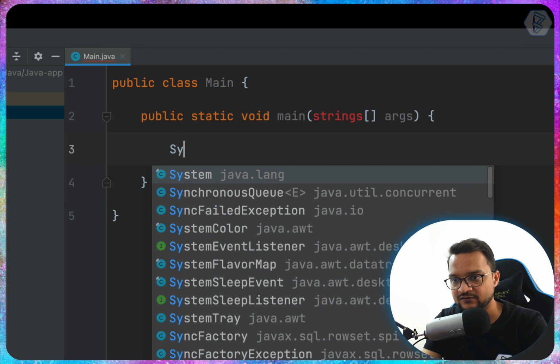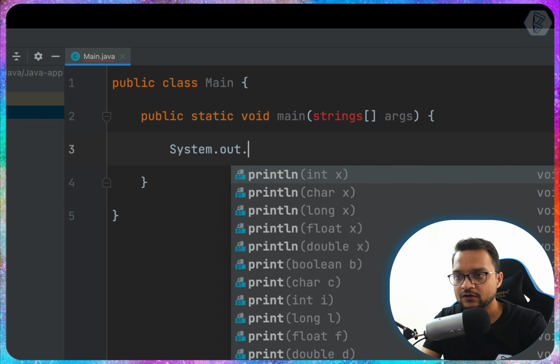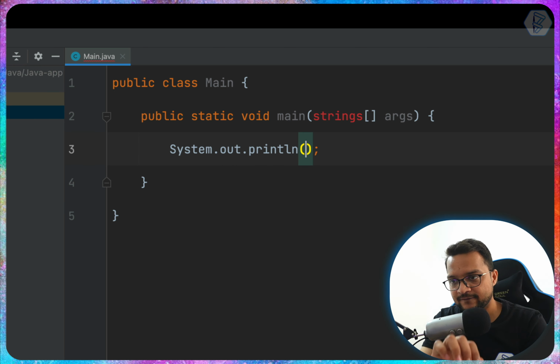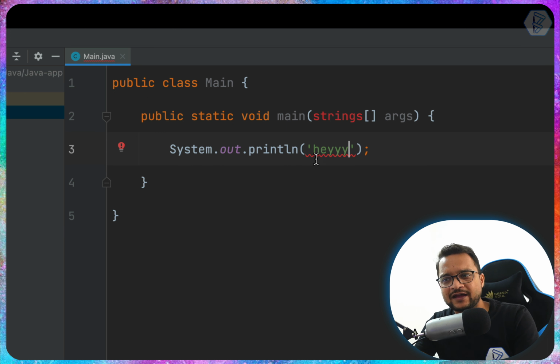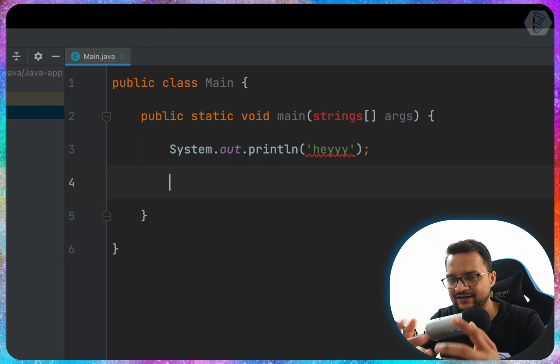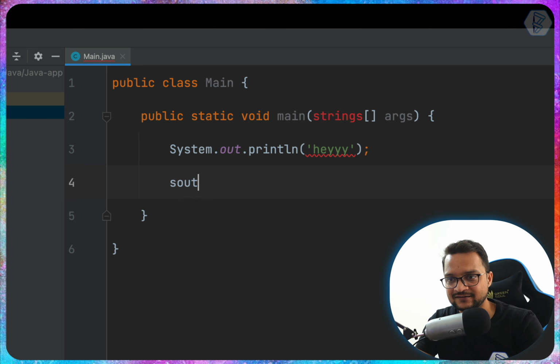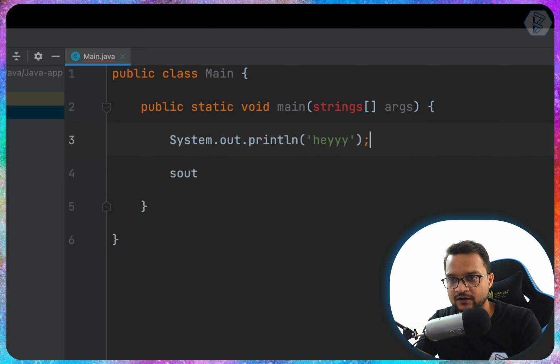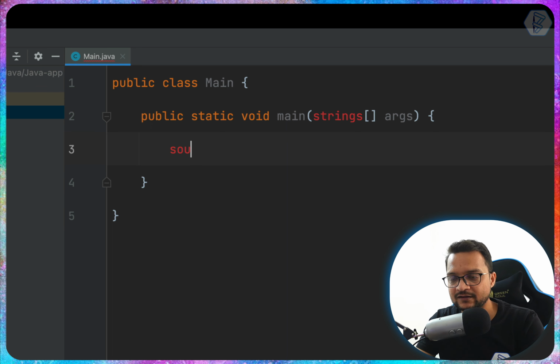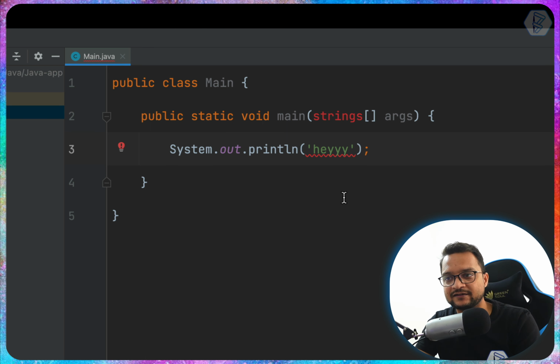And then System.out.println, and hey. Now the problem is we have to write all these things. Do we have any shortcut? So sout: s means System, out means the out. If we type sout and hit enter, it will autocomplete everything, and then you will have everything here.